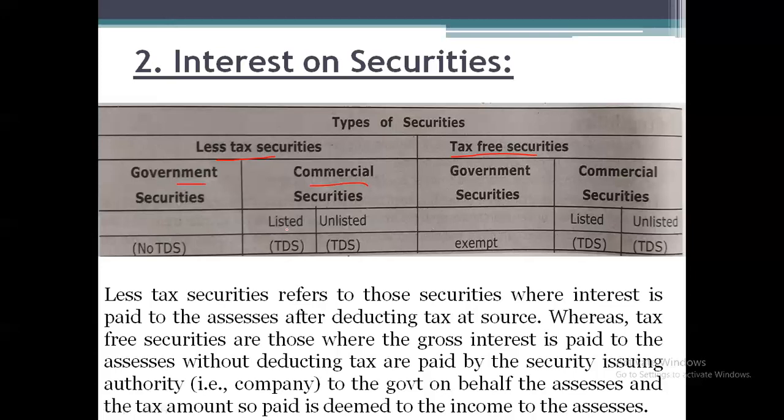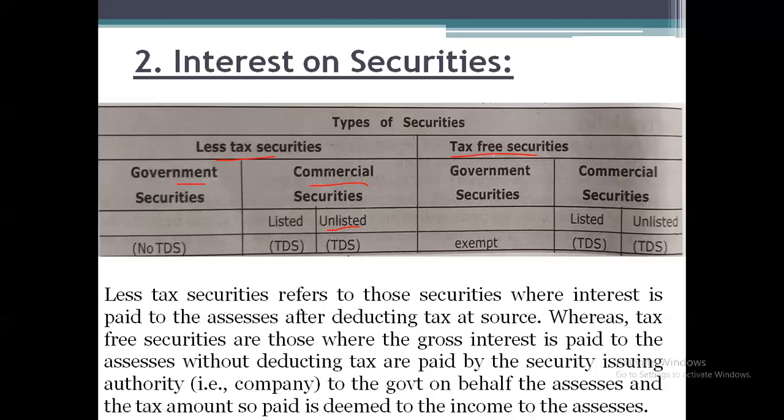And any shares which have not been listed in a recognized stock exchange are called unlisted securities or shares. So if it is issued by a commercial company or private company, whether listed or unlisted, we need to do the TDS. Yes, that is, tax has to be deducted from the sources.